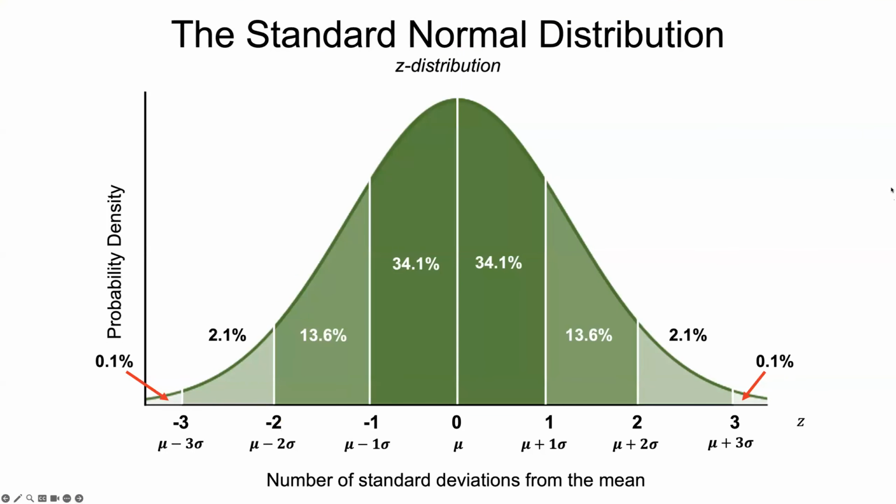As a quick reminder, our normal distribution is a symmetrical distribution. It's unimodal, and the majority of our scores are between -1 and +1 standard deviations from the mean, but we can estimate these probabilities. This is in terms of standard deviations from the mean, and this is referring to observations or scores for a population.